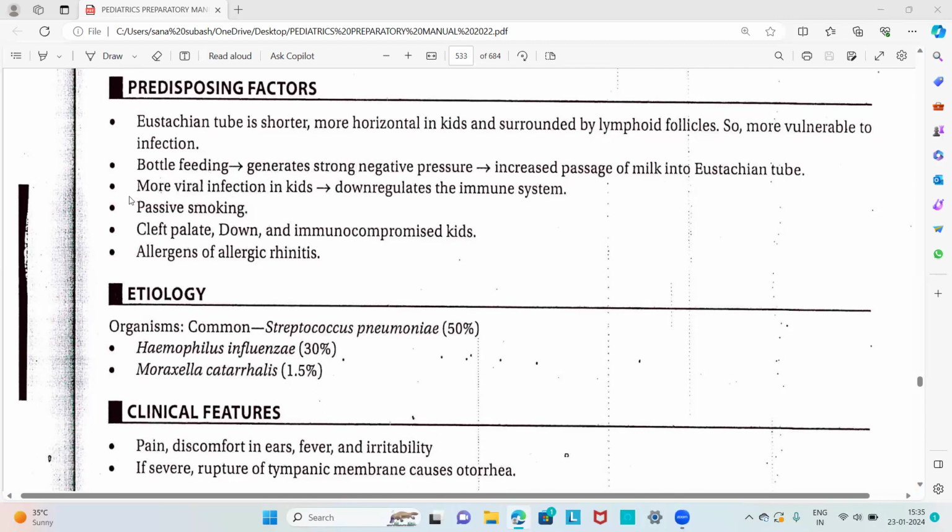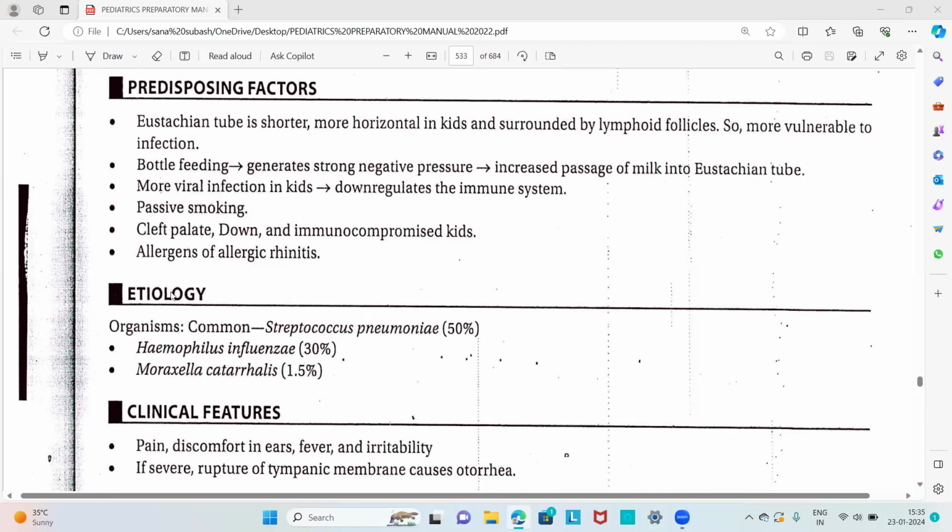Then passive smoking is a predisposing factor. Cleft palate, Down syndrome, and immunocompromised kids also have a high predisposition risk. Allergens in allergic rhinitis are also a predisposing factor. So, the predisposing factors are the shorter and horizontal eustachian tube in kids, bottle feeding, viral infections, passive smoking, cleft palate, Down syndrome and immunocompromised kids, and allergens in allergic rhinitis.